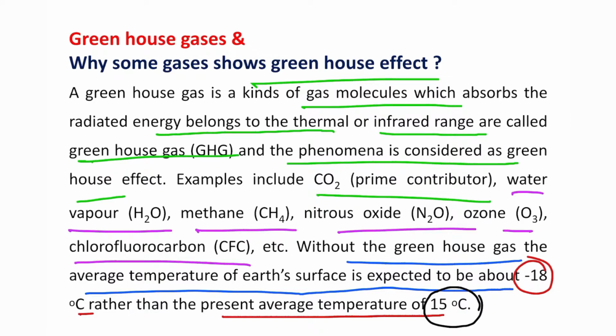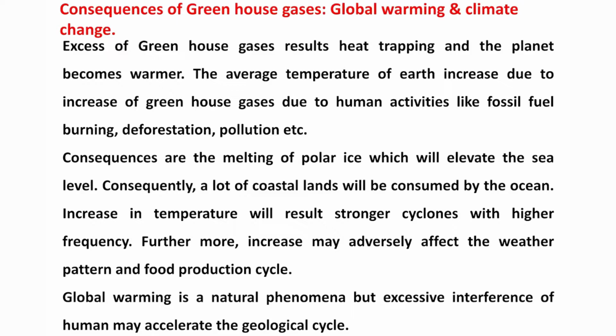The problem is the excess amount of greenhouse gas, mainly carbon dioxide, present in the atmosphere due to irresponsible human activities. The consequence of greenhouse gas excess is global warming, and the consequence of global warming is climate change.